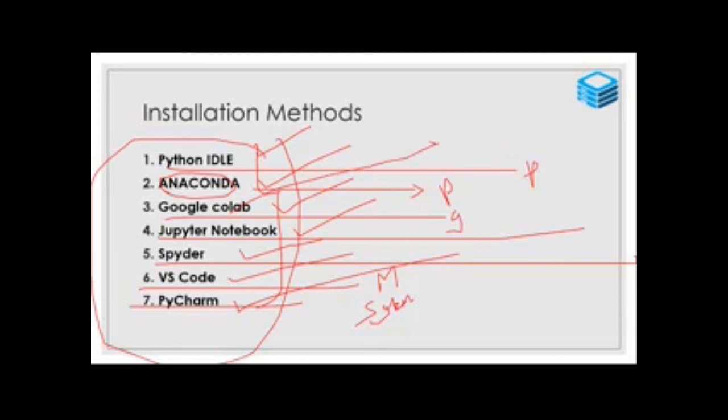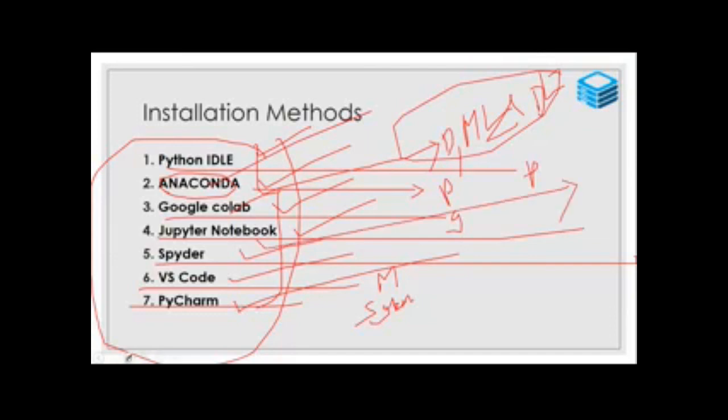Anaconda is used for data science, machine learning and deep learning. If you are working with data science, machine learning or deep learning, you must install Anaconda. At least install Jupyter Notebook. Don't go for Google Colab for big work, because your network speed must be very high.